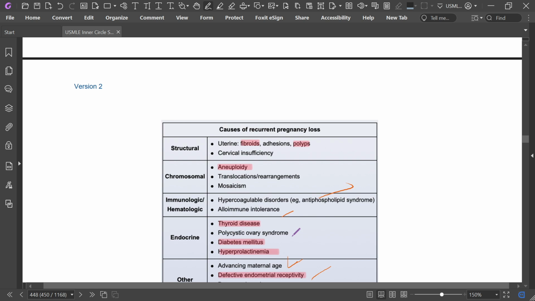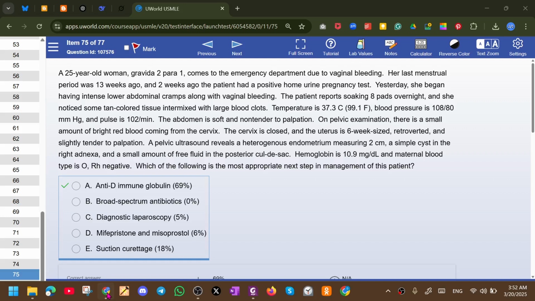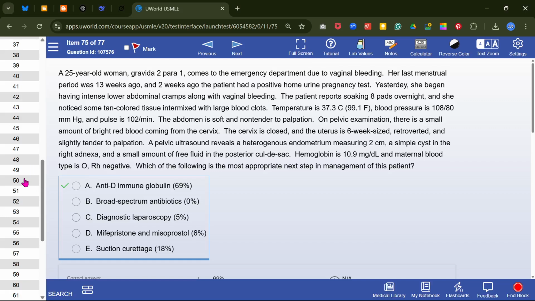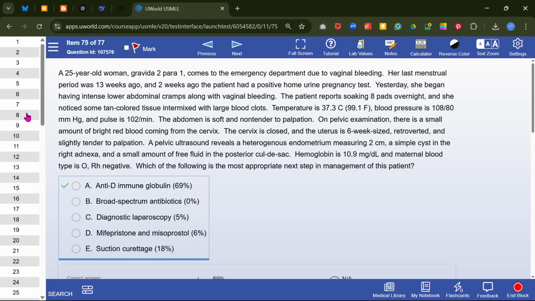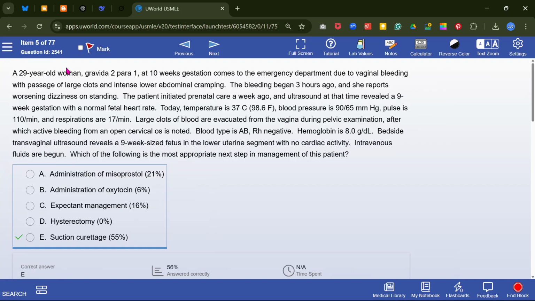Okay, let's do some questions regarding abortion. Start with this. Look at this question. Bedside transabdominal ultrasound shows a 9 week size fetus in the lower uterine segment and no cardiac activity. IV fluid is begun.